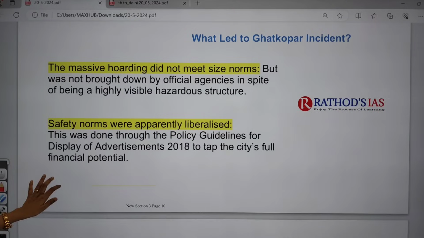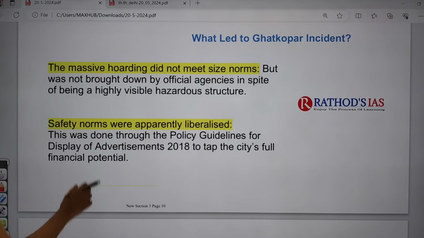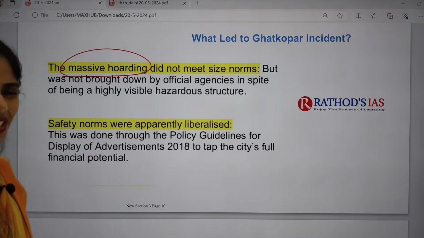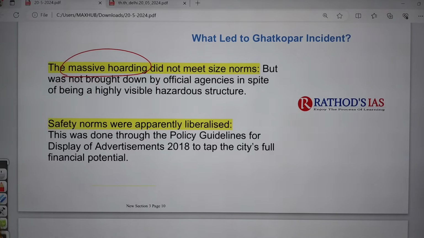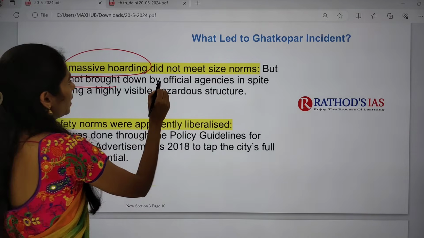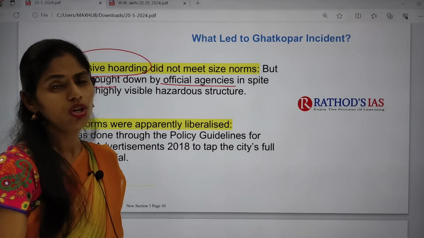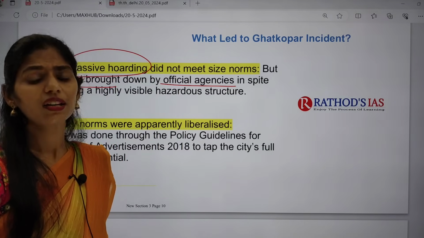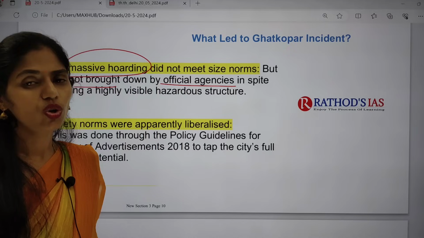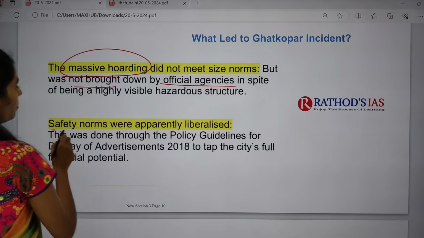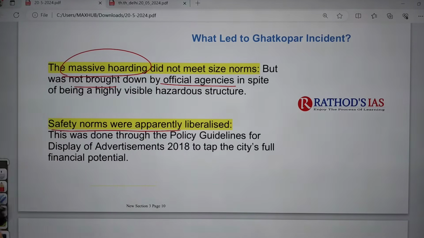So what led to this incident in Ghatkopar? The first one is the massive hoarding. It did not meet the size norms. That is, it was not meeting the size, but it was not brought down by official agencies in spite of being a highly visible hazardous structure. Even though it was visible as a very hazardous structure, no one had talked about the size. And the safety norms were apparently liberalized. So that is also one problem.